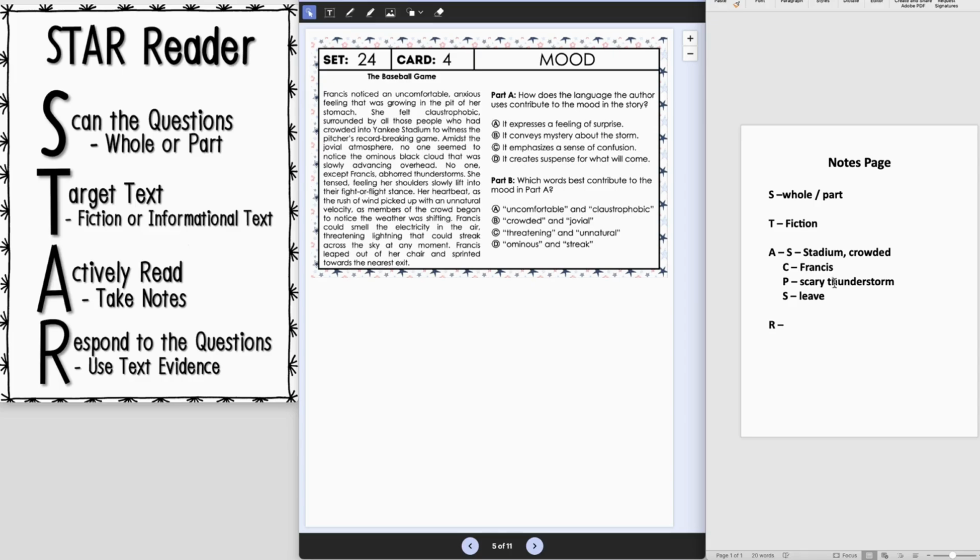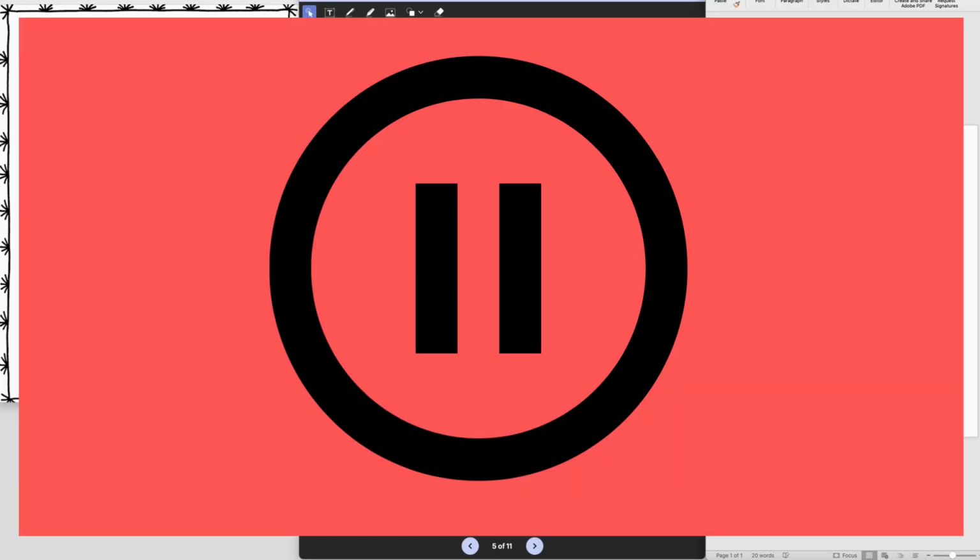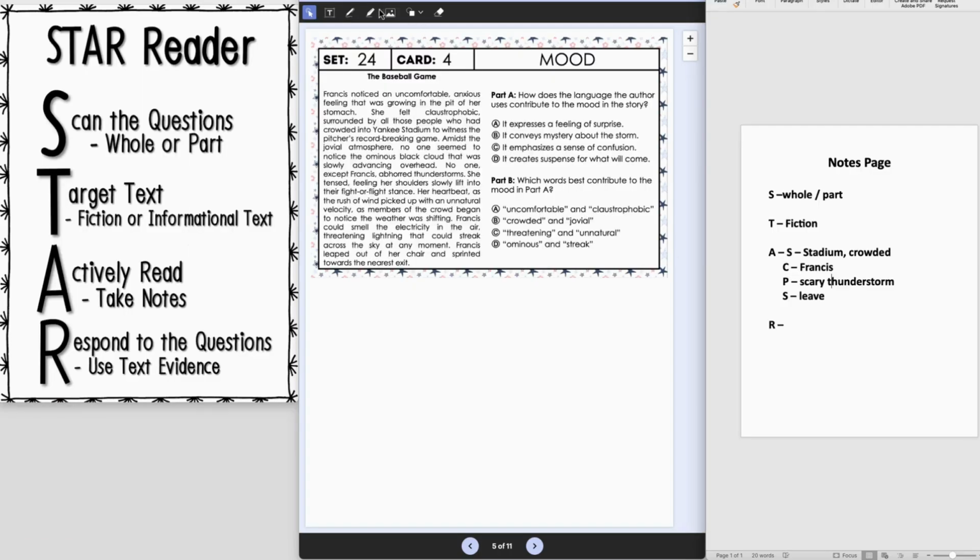So now that we've taken a little bit of notes that helped us think a little bit more deeply about the passage, now we can respond to the questions. So go ahead and pause your video, answer part A and part B, and then press play to see how you did. All right, I'm going to use the highlighter tool as I answer these, because that is a tool that's available for STAAR online, and it can be really beneficial when looking for text evidence.